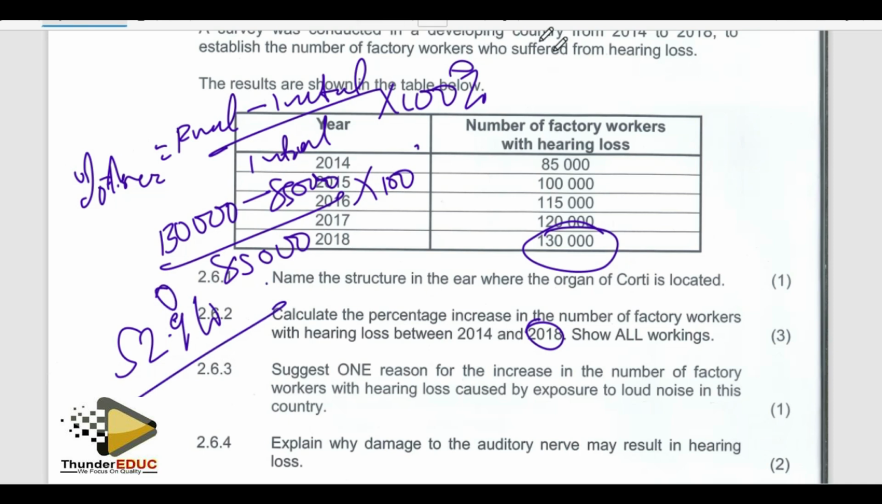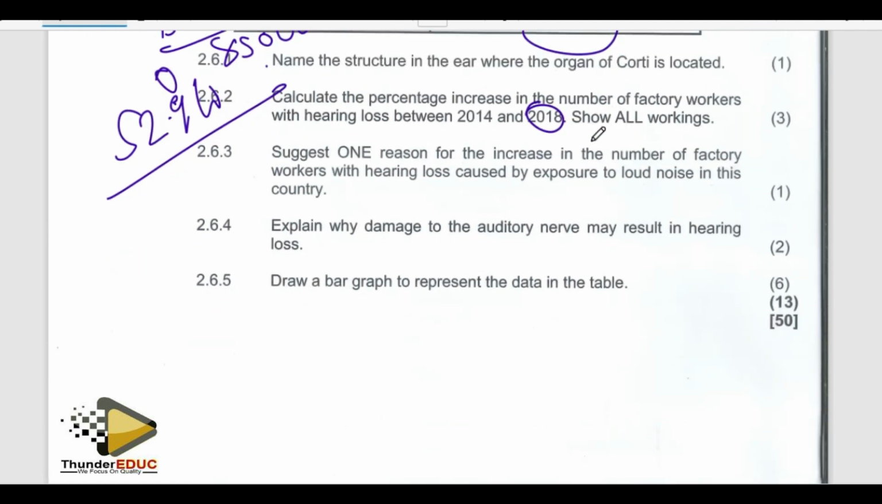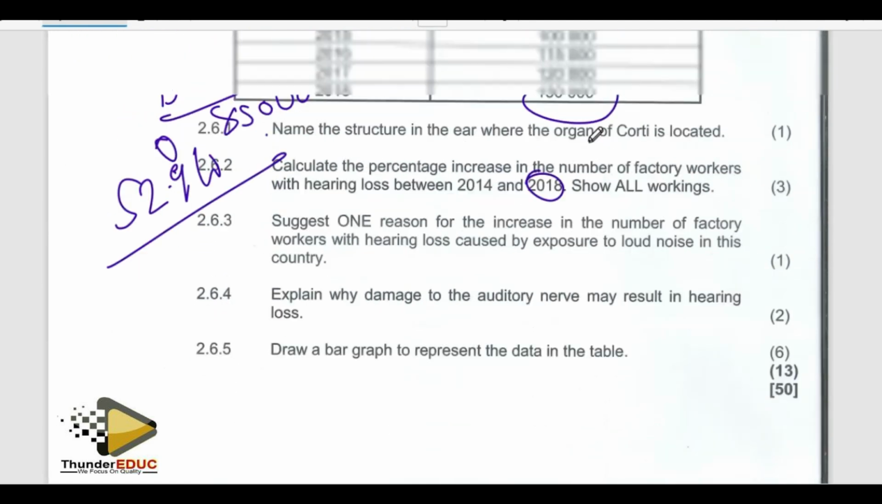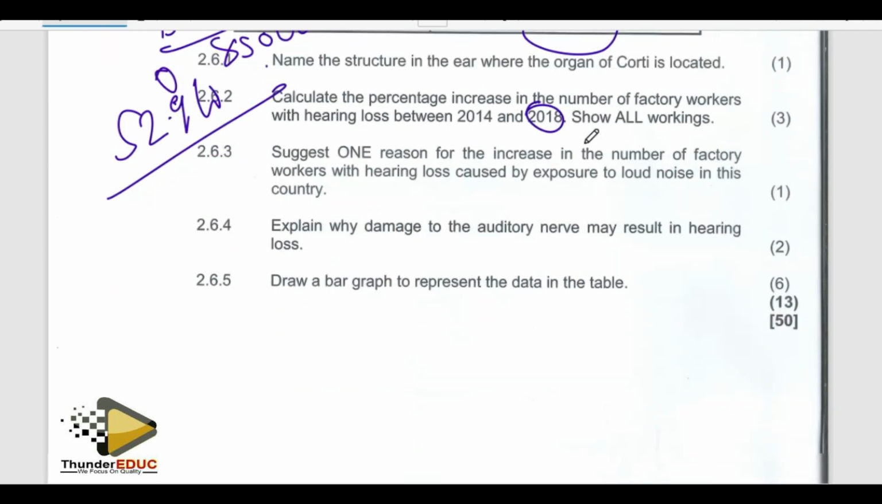Sometimes they can say percentage decrease, same thing, but then it must be in negatives.